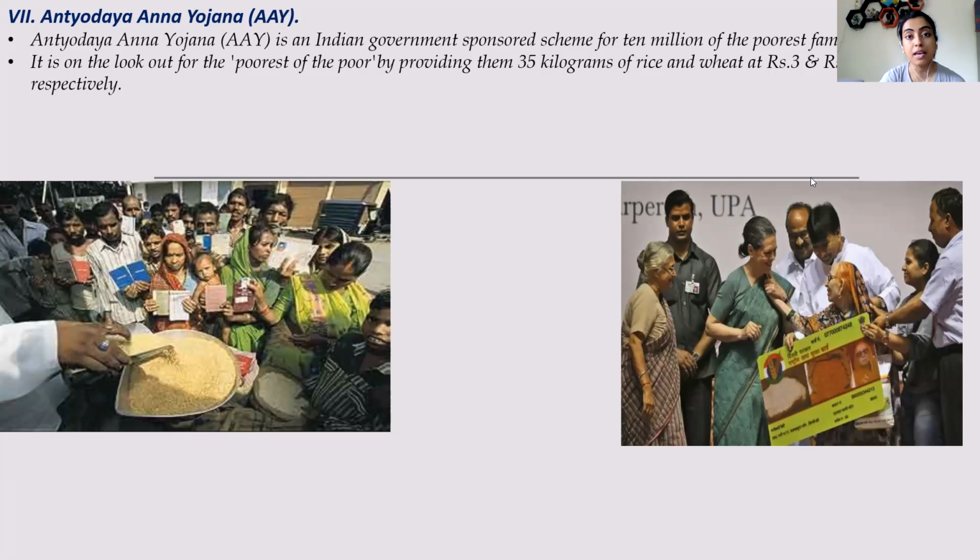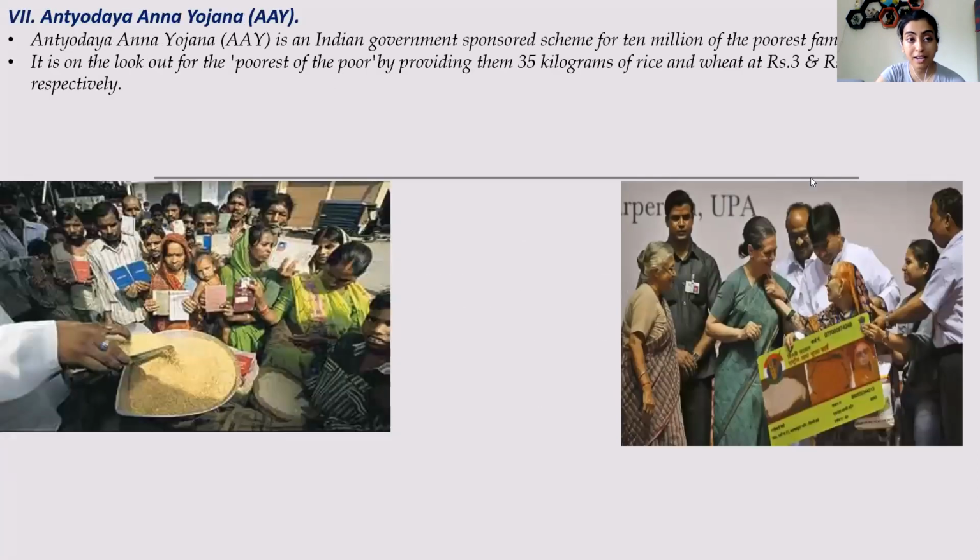And this act aims at providing 35 kgs of rice and wheat at a very subsidized rate, a very low rate, so that people can afford it, so that at least they can have rice and dal and sleep. So at rupees 3 and rupees 2 per kg respectively. So 35 kgs of rice, per kg it will be 3 rupees, and wheat will be 2 rupees per kg. In that way, people can at least buy some food for themselves.